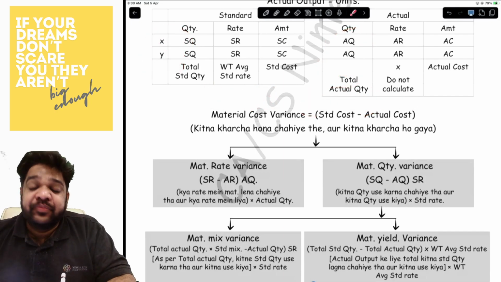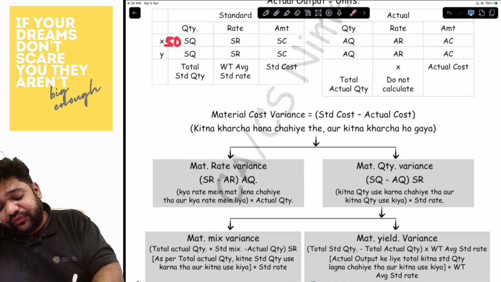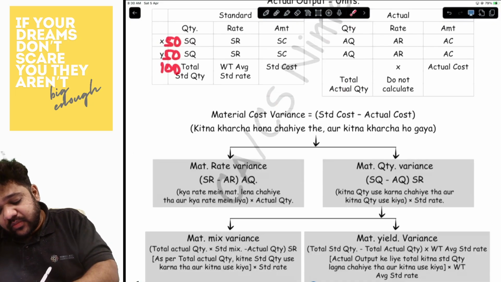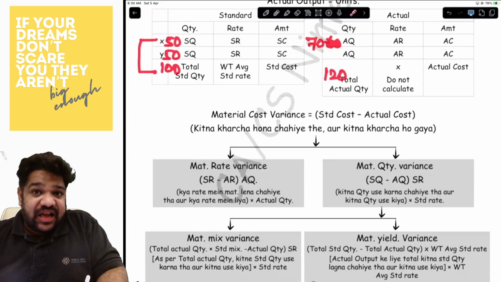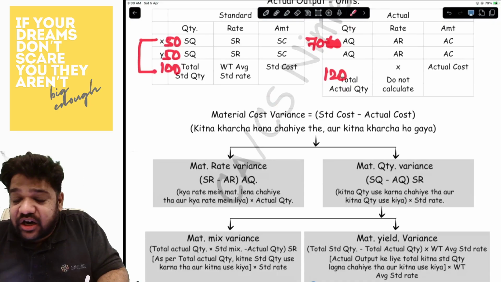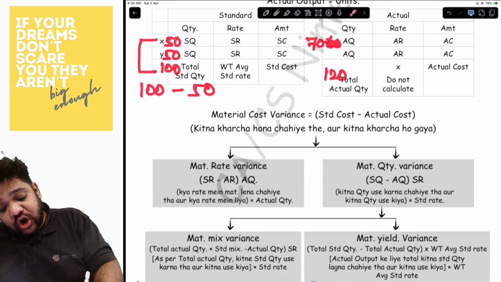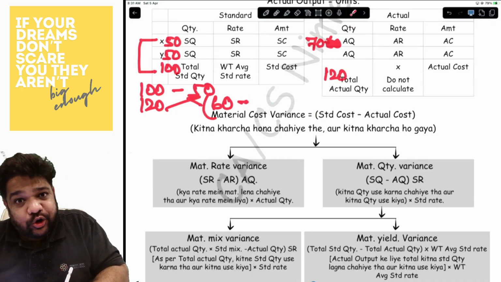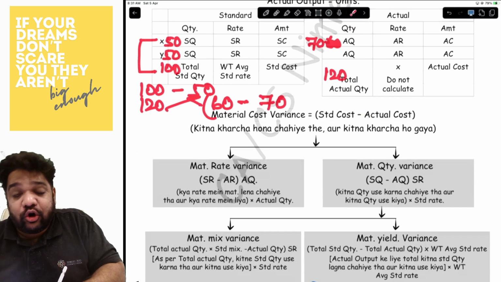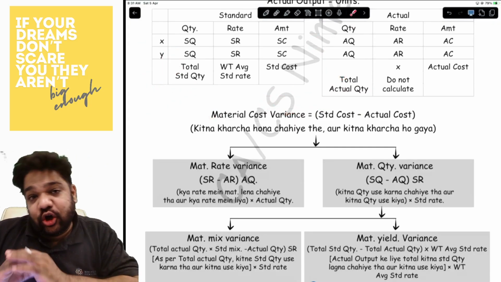Are we understanding? Now, as simple as that, I will repeat again. What you have to do is, let's say this is 50, 50 and 100. This will be 70 and this is 120. Now, X is 50. This is what is a standard proportion. That if you do 100 quantities, 50 of it should be X. So, how much should it be in 120? It should be 60. So, you should have put in 60 quantity, but you have actually put in 70 quantity. So, you put in more quantity into the standard rate. That is how you will get your mix variance.